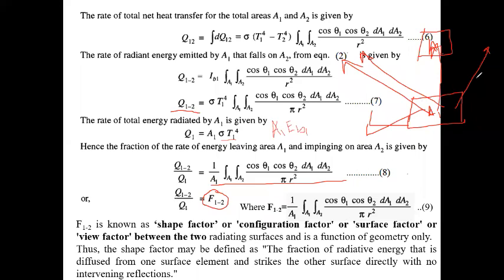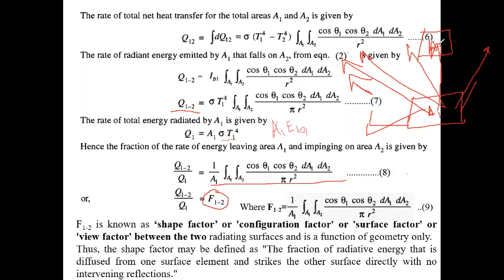If surface A1 radiates Q1 in all directions, only some amount is incident upon A2, which is Q12. How much of the total energy is incident upon A2? This is called the shape factor.